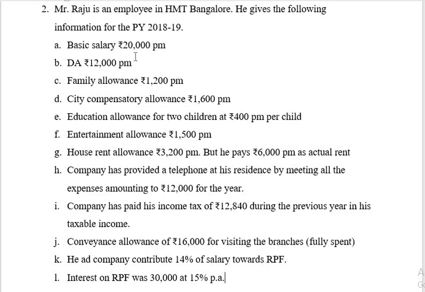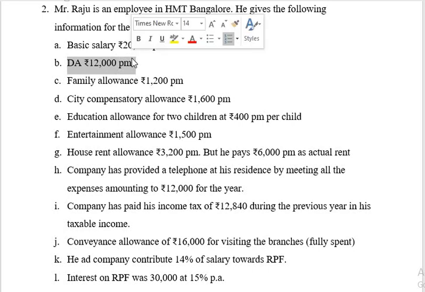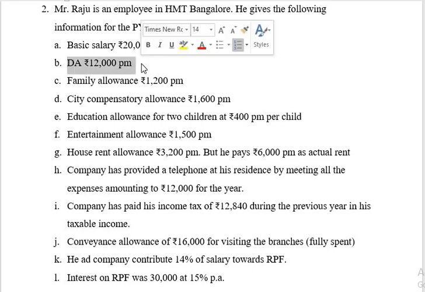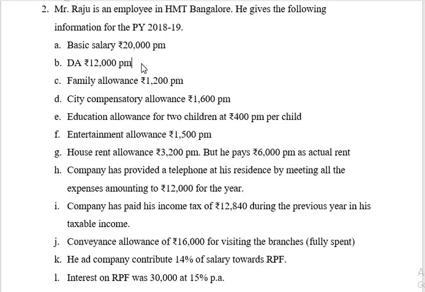So in such cases, this will not be taken for the calculation of HRA or any other kind of allowances, contribution towards RPF, calculation of taxable HRA. So DA should not be taken. DA should be taken if they have specifically given retirement benefit entrance. Otherwise, that should not be taken. So here it should be taken for the calculation of taxable salary, but it should not be taken for the calculation of taxable allowances like HRA or RPF.